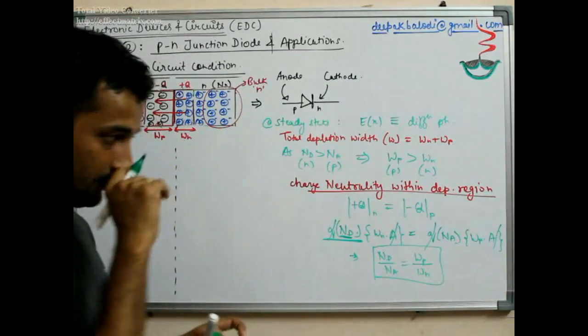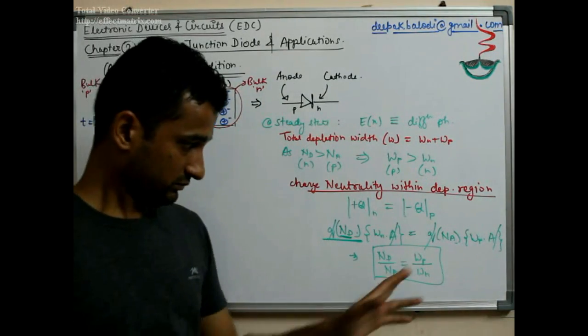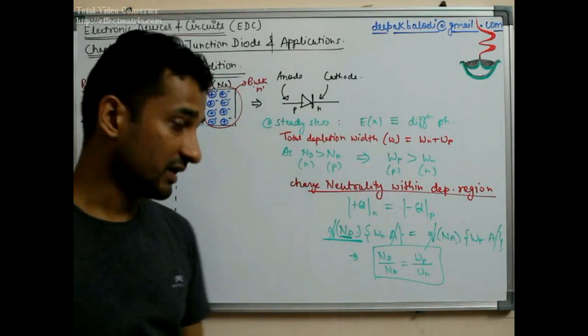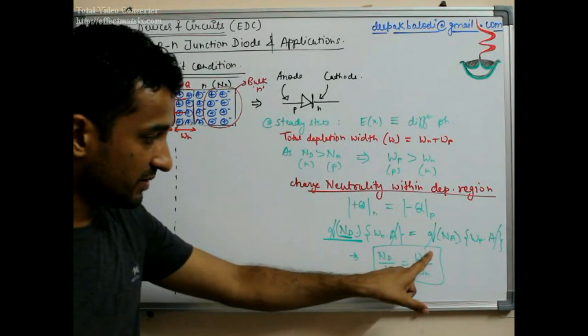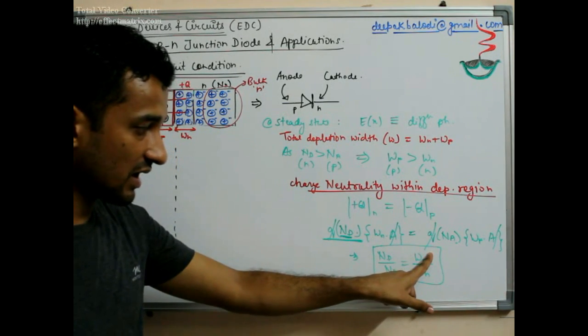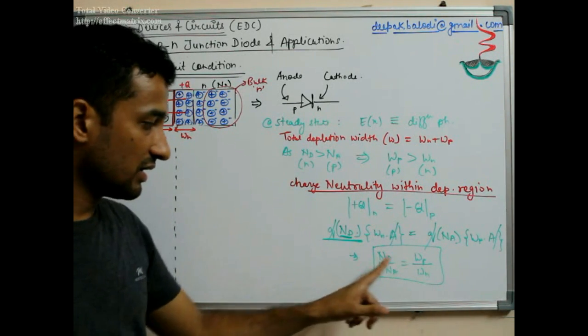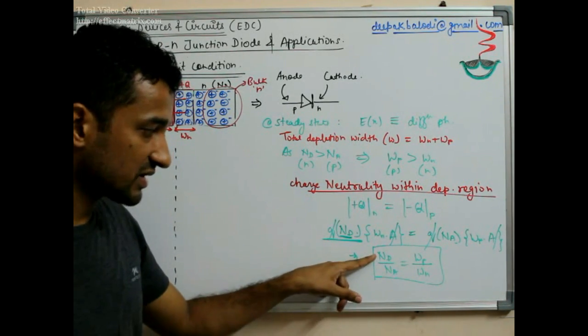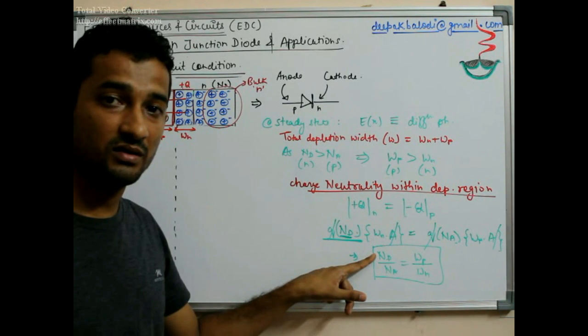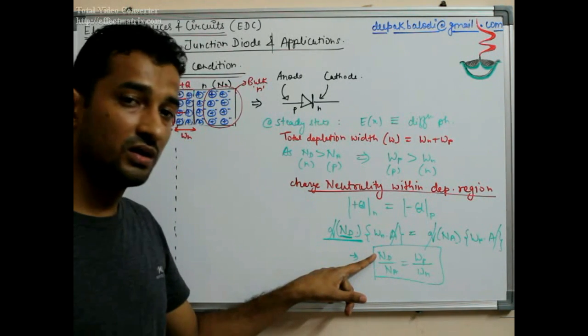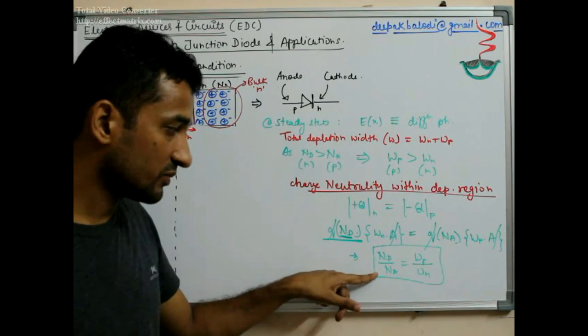So they are in reverse proportion, means the depletion region of the P side upon the depletion region of the N side is in reverse proportion to the concentration of carriers, Nd upon Na.